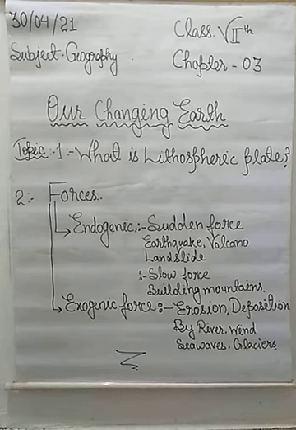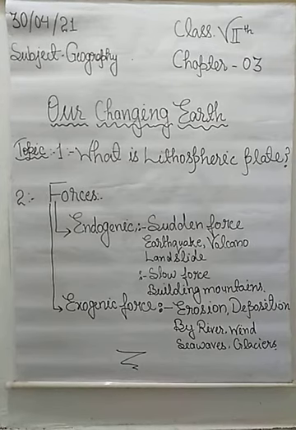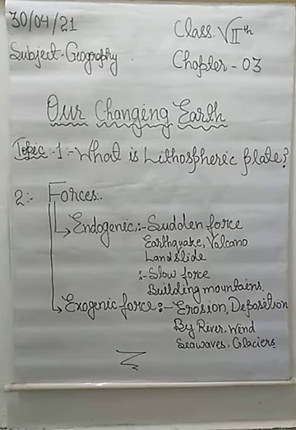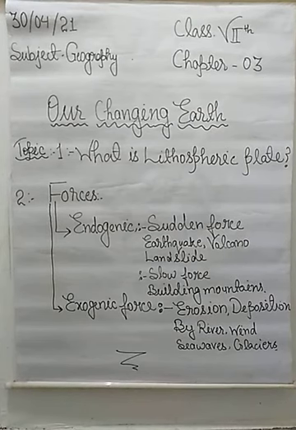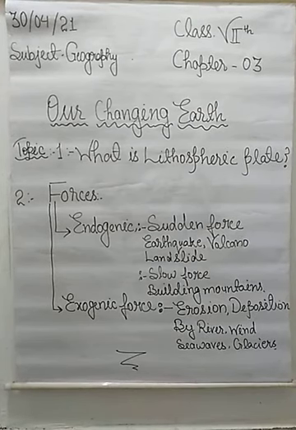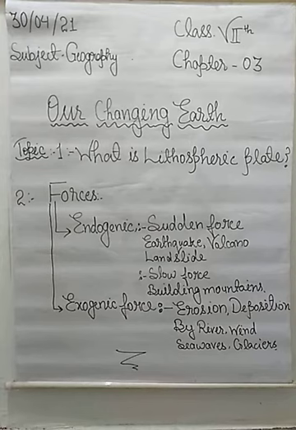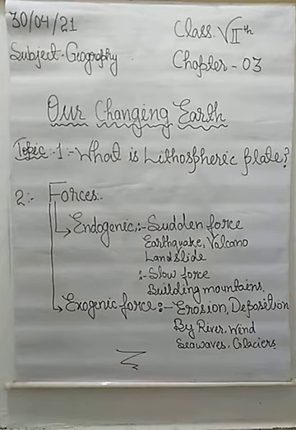So students, our Earth's crust is made up of several large and small irregular shaped plates or slabs on which continents and ocean floors are situated or located.